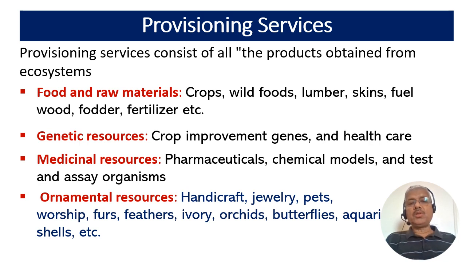The medicinal resources include pharmaceuticals, chemical models, and test as well as assay organisms. The ornamental resources consist of fashions, handicraft, jewelry, pets, worships, decoration, and souvenirs like furs, feathers, ivory, orchids, butterflies, aquarium fish, shells, etc.